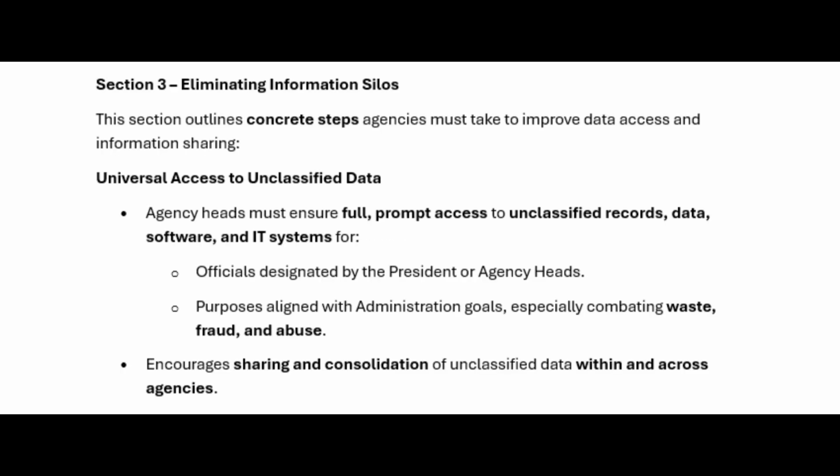Section 3. Eliminating information silos. This section outlines concrete steps agencies must take to improve data access and information sharing. Universal access to unclassified data. Agency heads must ensure full, prompt access to unclassified records, data, software, and IT systems for officials designated by the president or agency heads. Purposes aligned with administration goals, especially combating waste, fraud, and abuse. Encourages sharing and consolidation of unclassified data within and across agencies.